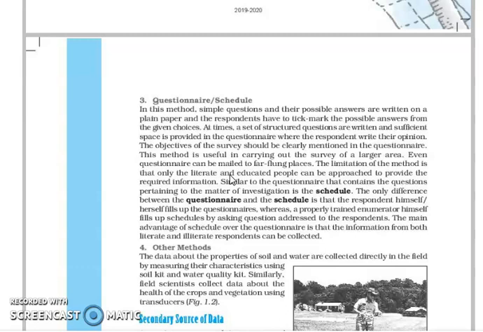Whenever we are going for other kinds of surveys, like a soil survey or a water survey, to measure these things we need a soil kit. We need to check the pollution level of the water and all. So we need other kinds of kits. This comes under the other method.